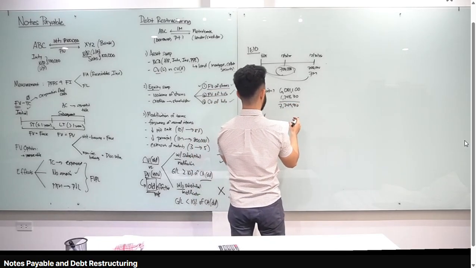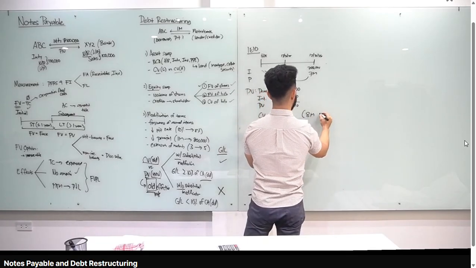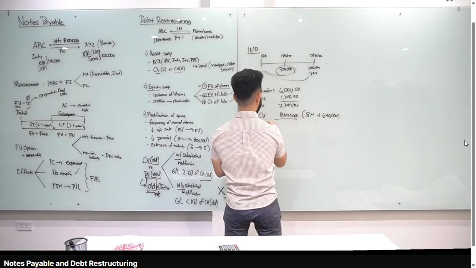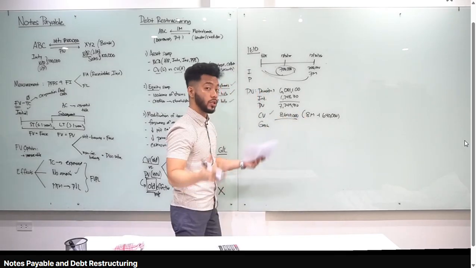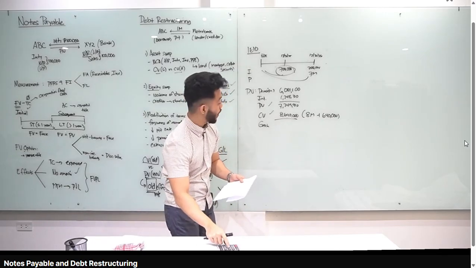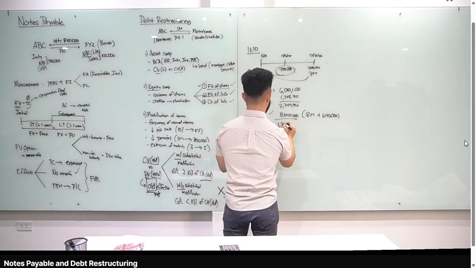Ano din yung carrying value? Punta ka class dun sa first sentence. Meron tayong 8 million na principal. Meron tayong accrued interest na 640,000. Therefore, 8,640,000. Yung gain natin, bakit siya gain? Kasi originally, ang utang natin is 8,640,000, because of the restructuring, bumaba na, 7,249,410 na lang. Difference sila, 8,640,000 minus 7,249,410, you get 1,390,590.